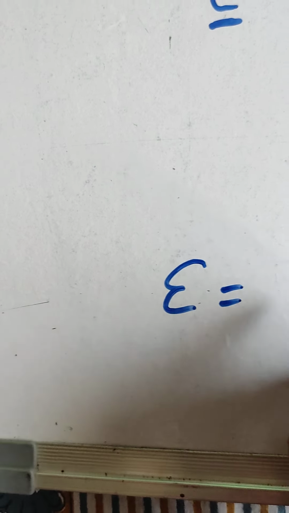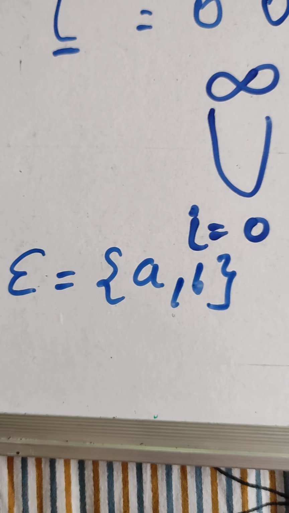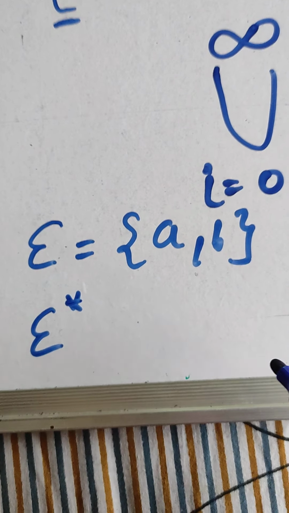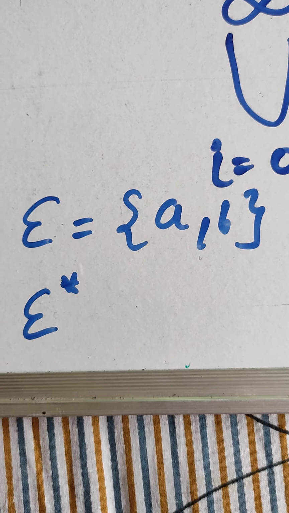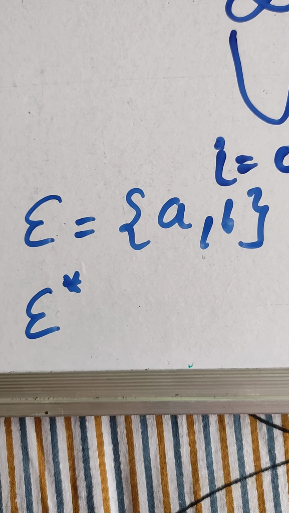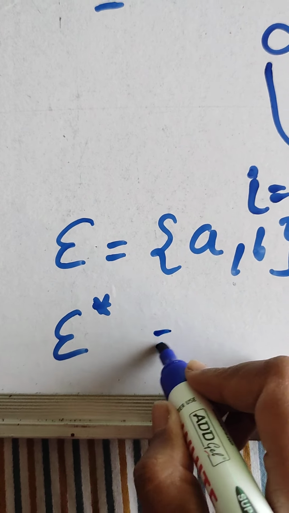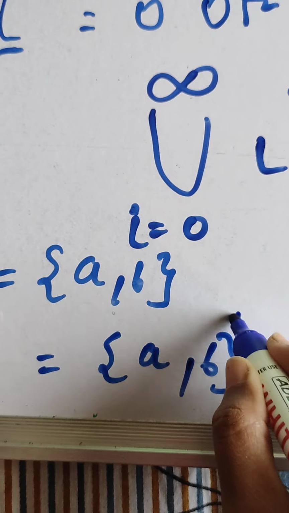So suppose I am taking the example of sigma equal to AB, meaning my alphabet is AB. So sigma star means from that I am creating a new language, that is sigma star, which will also be AB star.